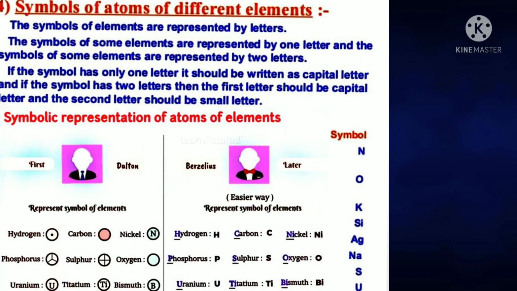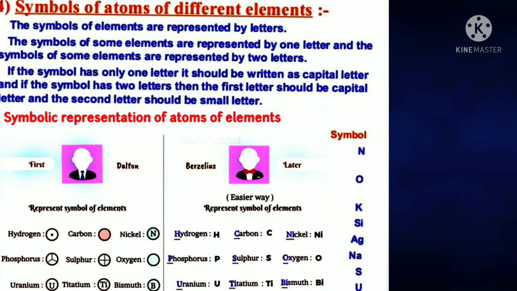First of all, elements were represented by Dalton's symbols. After that, the scientist Berzelius represented elements and their symbols.